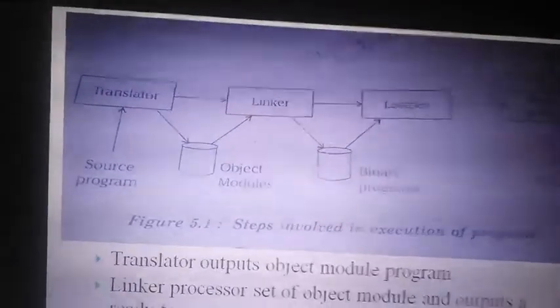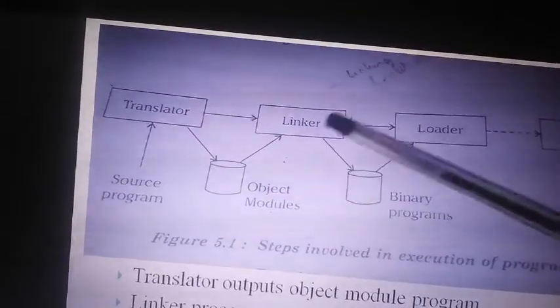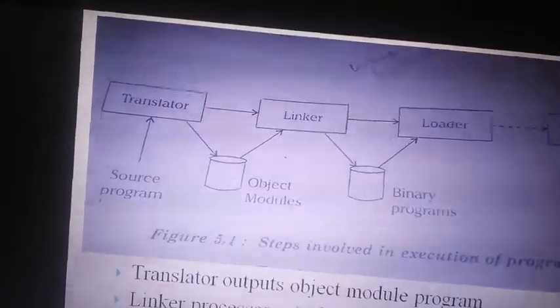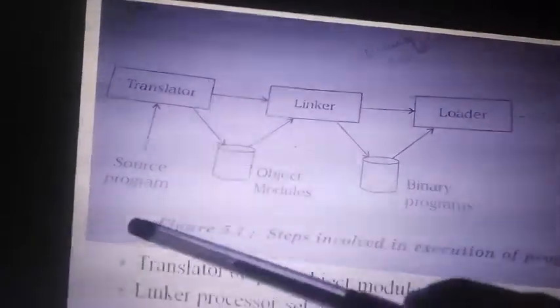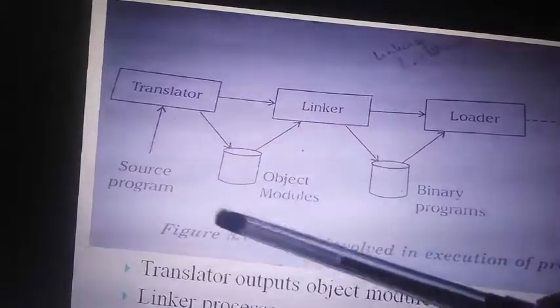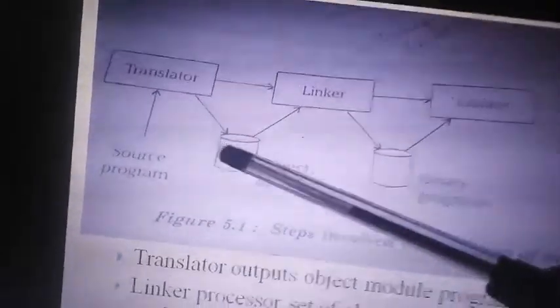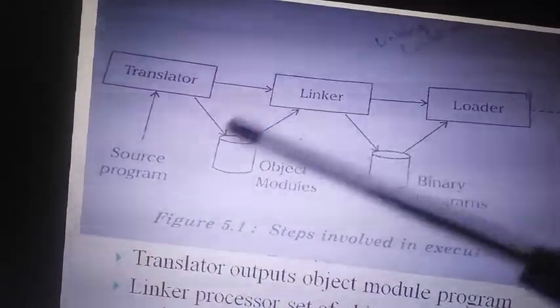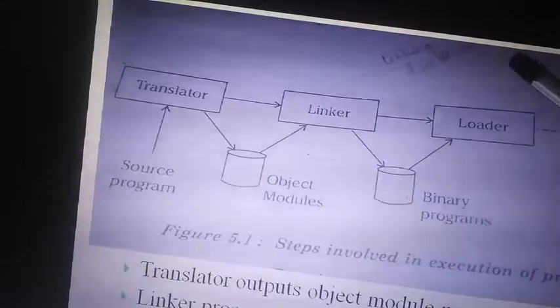Check here. The source program is given to the translator and the translator creates an object program. If the same object program is loaded to the memory, then it's an absolute loader. Imagine the object program is created at location 500 and the same location 500 is loaded, then it's an absolute loader. If it is taken by the linker, meaning a loading linker, it will load it at 500. Here the loading linker task will happen.